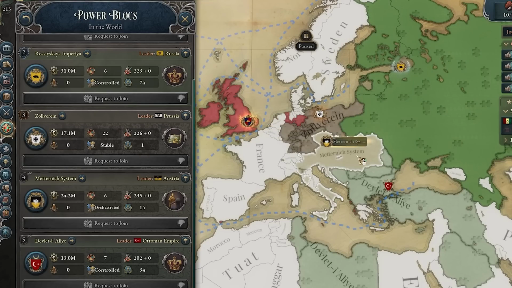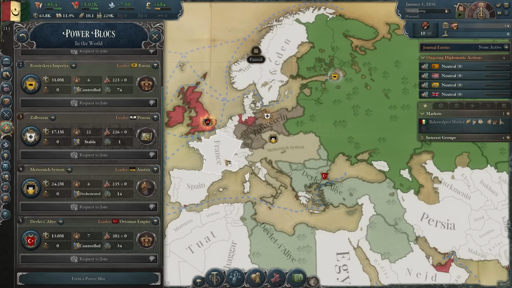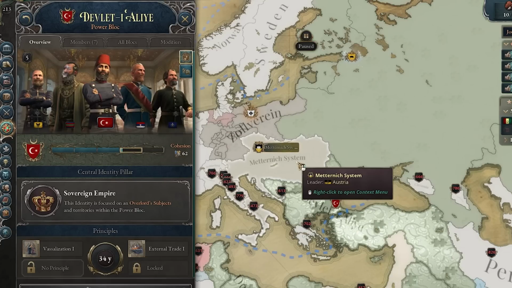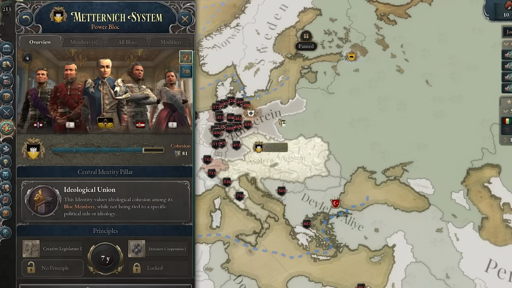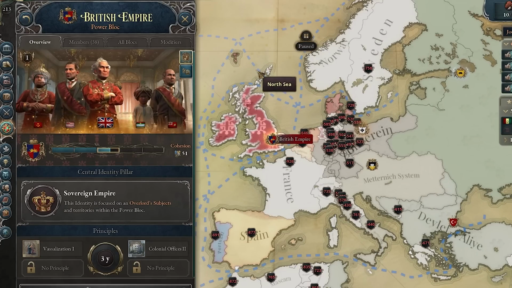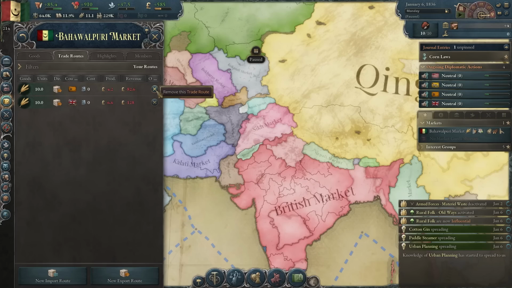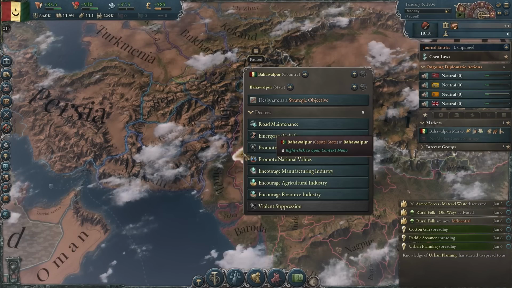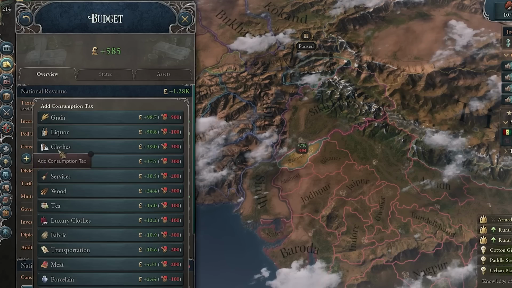Right now there are only 5 of them in the entire world, but I think the French might also form one. Right now, however, the Russian one is the Sovereign Empire, so is the Ottoman one, the Austrian one however is an ideological union, and the Prussian one is a trade league. And finally the British one, which we might also be forced to join, is an empire. So yeah, what you have to take away is that diplomacy is now way more fleshed out, but we still have to make sure we're doing the basic stuff, such as getting decrees, and also taxes.